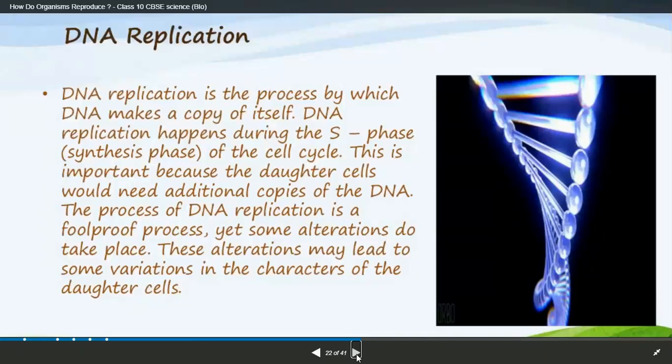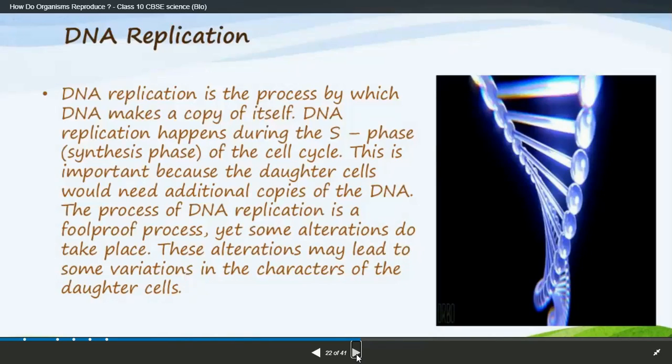And DNA replication. DNA replication is a process in which DNA makes a copy of itself. DNA replication happens during the S phase, the synthesis phase of the cell cycle. This is important because the daughter cells would need additional copies of DNA. The process of DNA replication is a foolproof process, yet some alterations do take place. These alterations may lead to some variations in the characters of daughter cells.